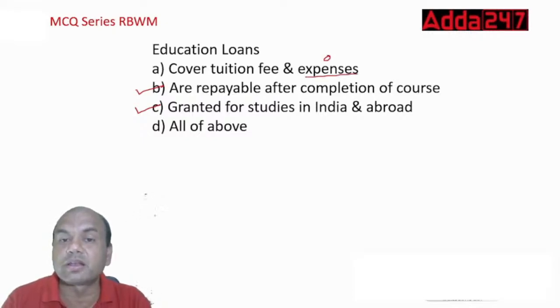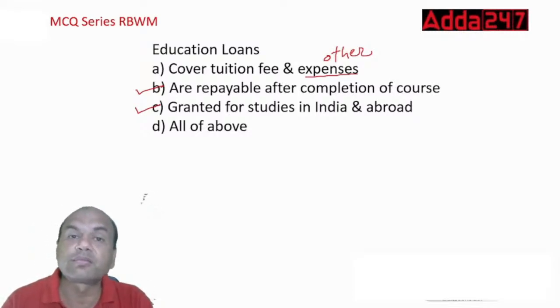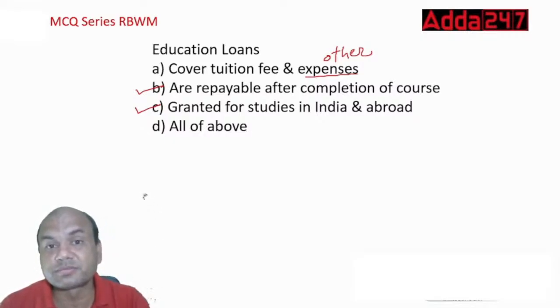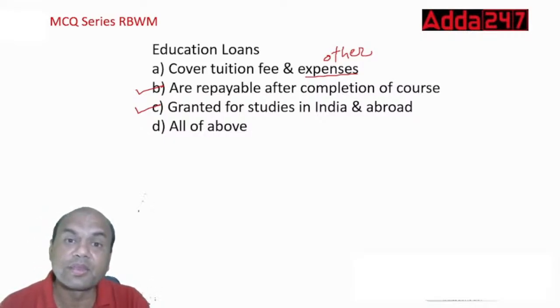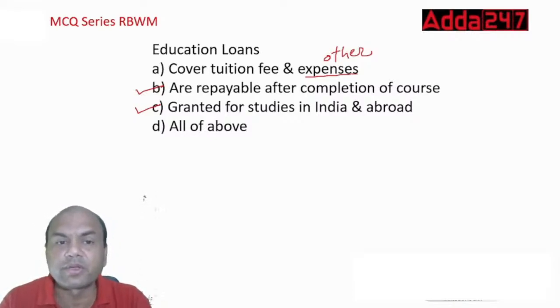Does it cover the hostel fees? Does the education loan cover my daily expenses for staying there, my food expenses, or does it cover only tuition fees? So the correct answer is, that's why I said now we'll be coming to the difficult part.